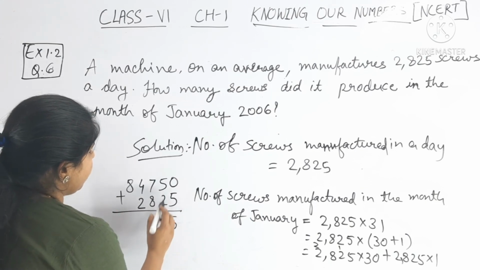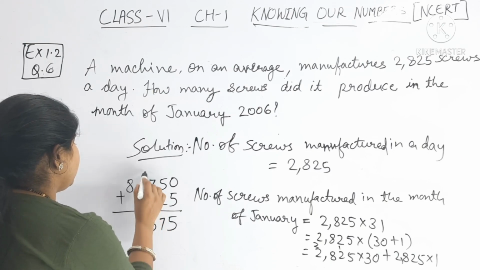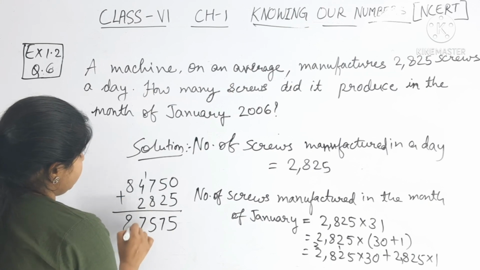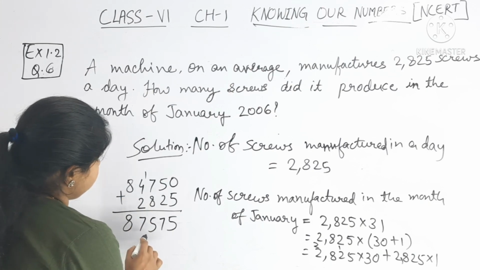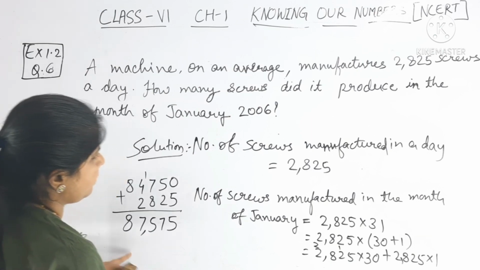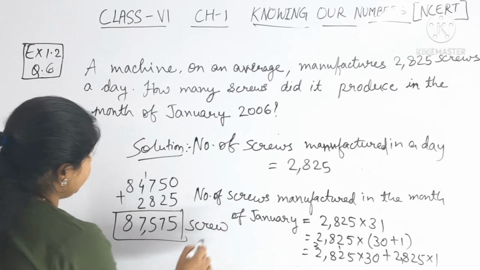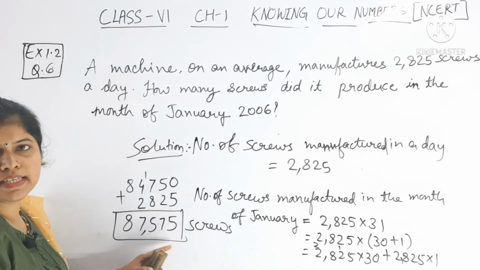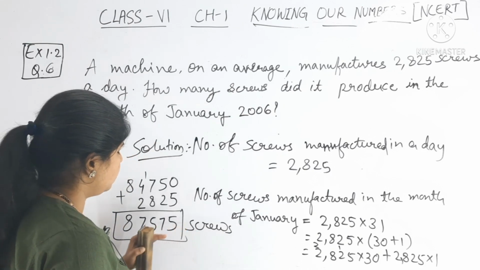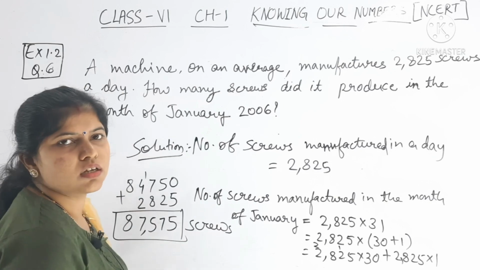So I am getting 5, 5, 6, 7. 5 plus 2 is 7, 8 plus 7 is 15, 4 plus 3 is 7, and this one is 8. Okay, so I am marking here a comma. So this is the number of screws, 87,575 in the month of January. This many screws are manufactured. Okay, so this is the solution.